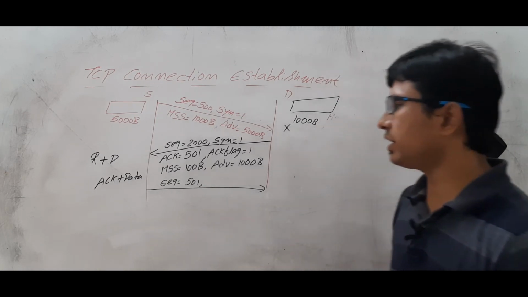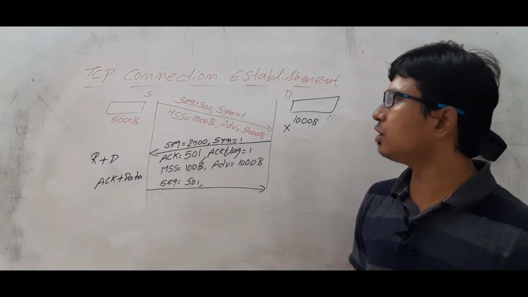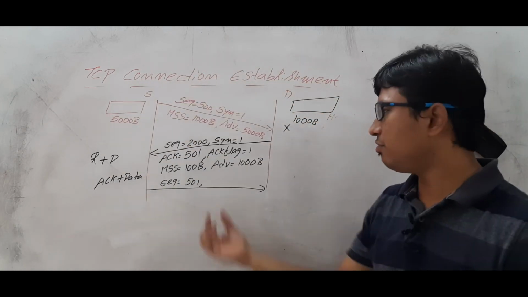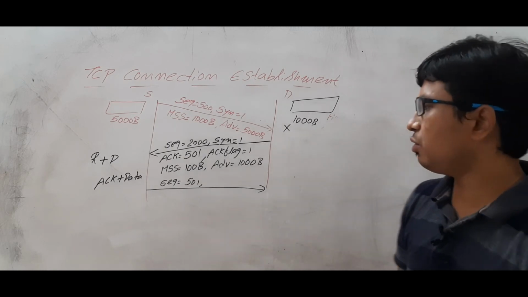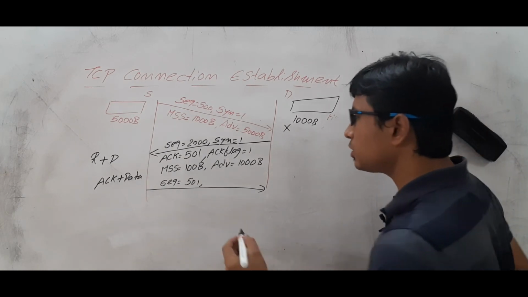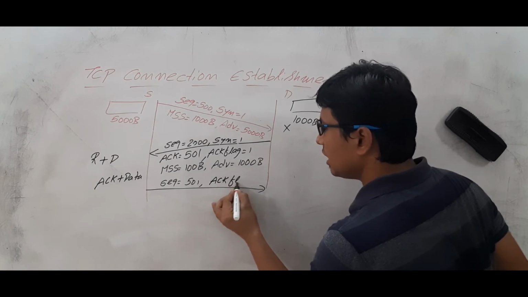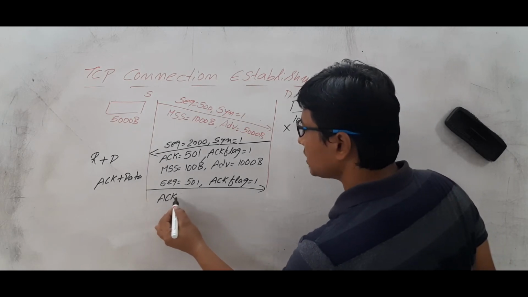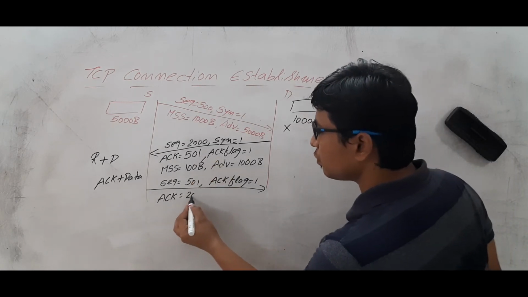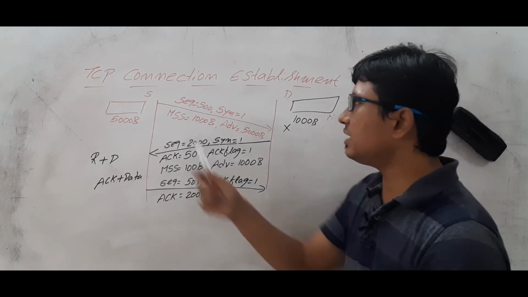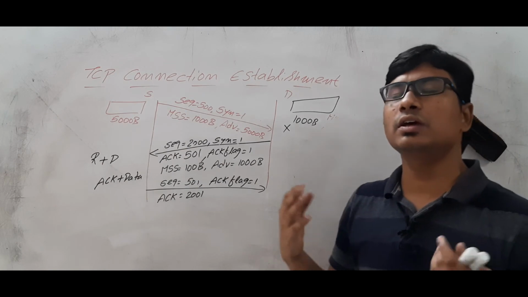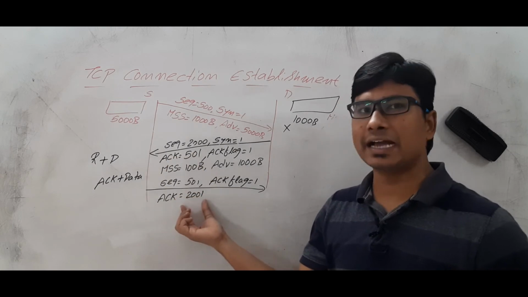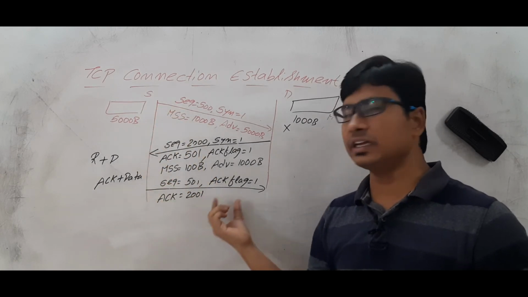Now let me discuss. Here I am sending the sequence number 501, because already 500 sequence numbers I have used, and the receiver is also expecting 501. So I am sending the 501, and I want to send a single acknowledgement only. So the ACK flag, I will keep as 1. Can you tell me what acknowledgement number I should use? The acknowledgement number I should use is 2001. Meaning, the sender is expecting from the receiver that you send me the information from byte 2001. This says that I am accepting your connection and sending an acknowledgement.